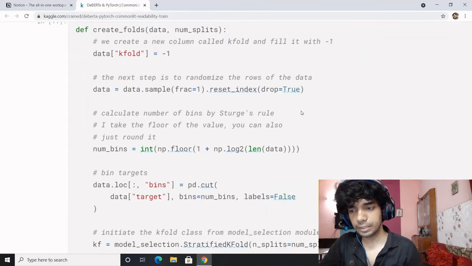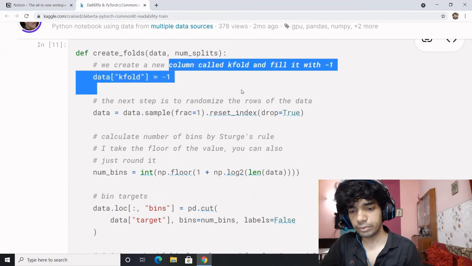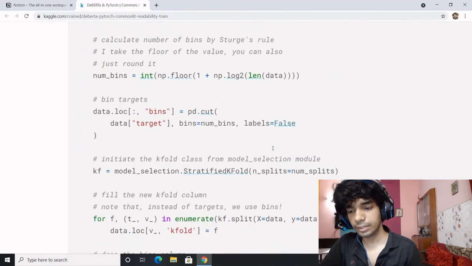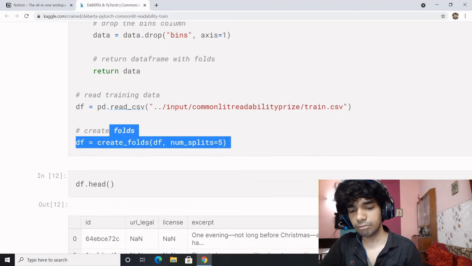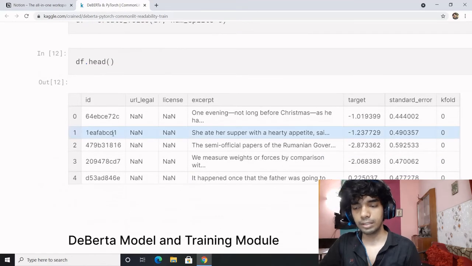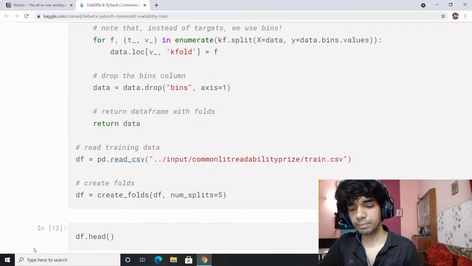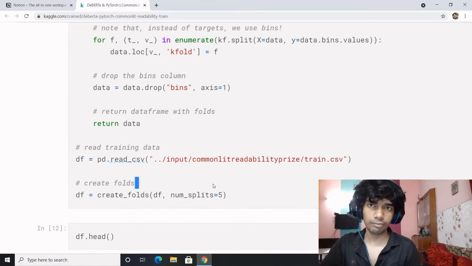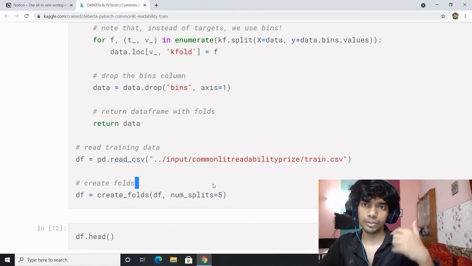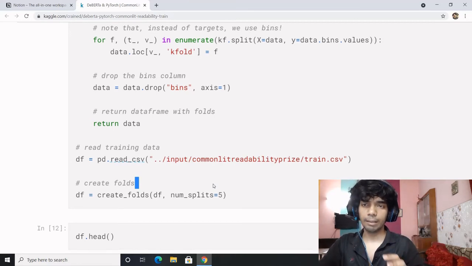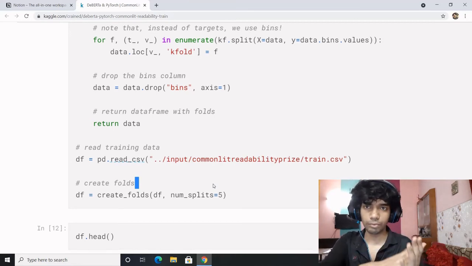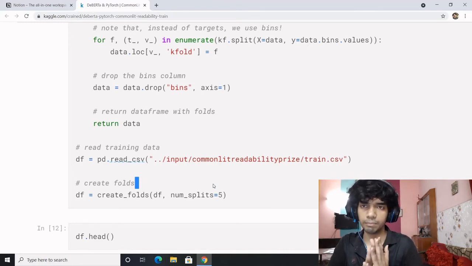This particular code cell performs folds, which is k-fold or the stratified k-fold. This is slightly interesting. So you are allocating folds to every sample, and the number of splits is 5. So the samples would have folds from 0 to 4. Basically, the sample would belong to fold 0, fold 1, fold 2, fold 3, or fold 4. These are the 5 possibilities where the sample can belong to.